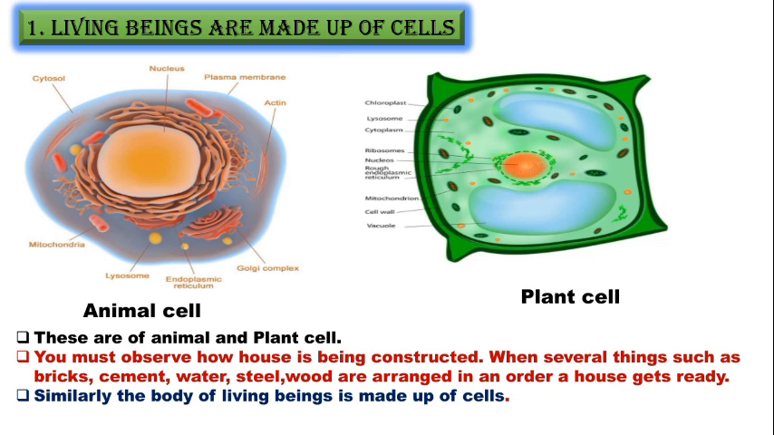One more point, children, you must observe how a house is constructed. When a house is being built, the things we take, bricks, cement, water, steel, wood, are arranged in an order. Then only the house gets ready, isn't it? Yes. Similarly, the body of living beings is made up of cells. So, children, living beings are made up of cells.